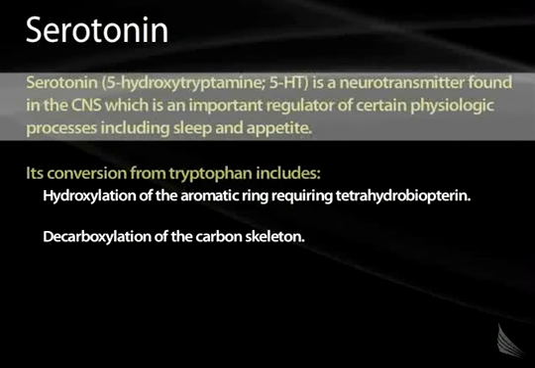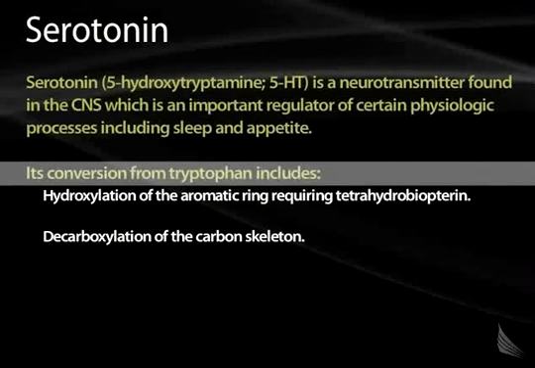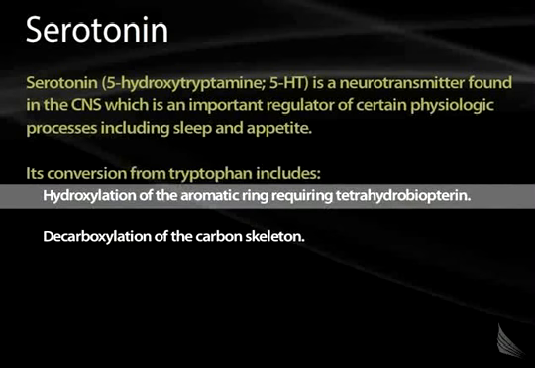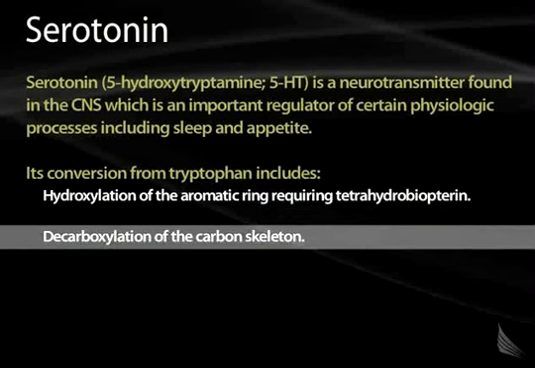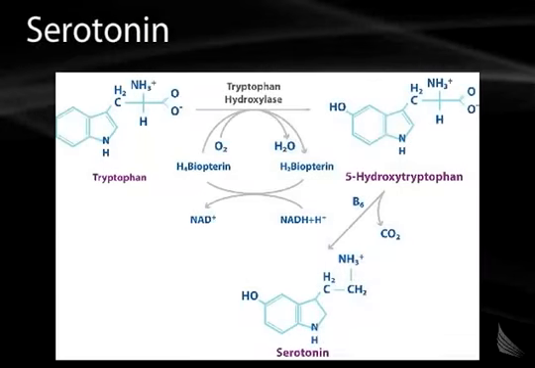Serotonin is called 5-hydroxytryptamine, or 5-HT. It's a neurotransmitter. It's found in the central nervous system. It's a very important regulator of lots of physiologic processes, including sleep and appetite, and mood, for example. Its conversion from tryptophan includes hydroxylation of the aromatic ring. This requires tetrahydrobiopterin as cofactor, and then decarboxylation of the carbon skeleton, as shown here. So here's tryptophan, here's the hydroxylation, and here's its eventual conversion to serotonin, or 5-hydroxytryptamine. This is the decarboxylation.